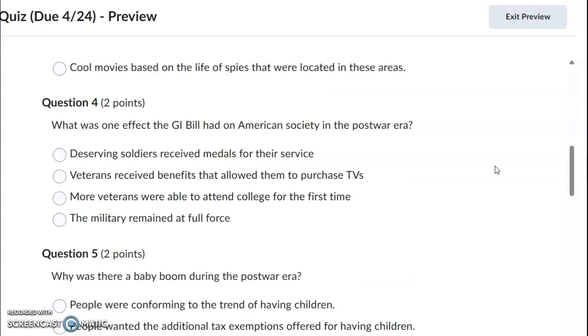Number 4. What was one effect of the GI Bill? What was one effect the GI Bill had on American society in the post-war era? Deserving soldiers received medals for their service. Veterans received benefits that allowed them to purchase TVs. More veterans were able to attend college for the first time. The military remained at full force.